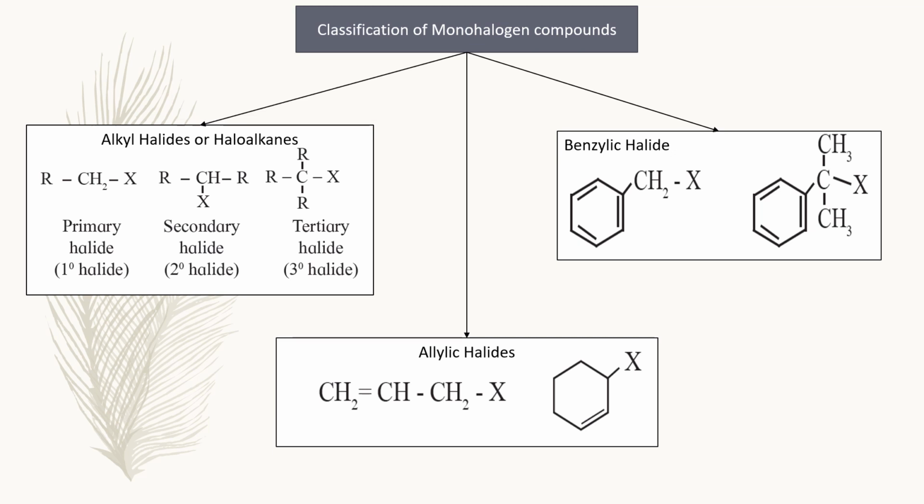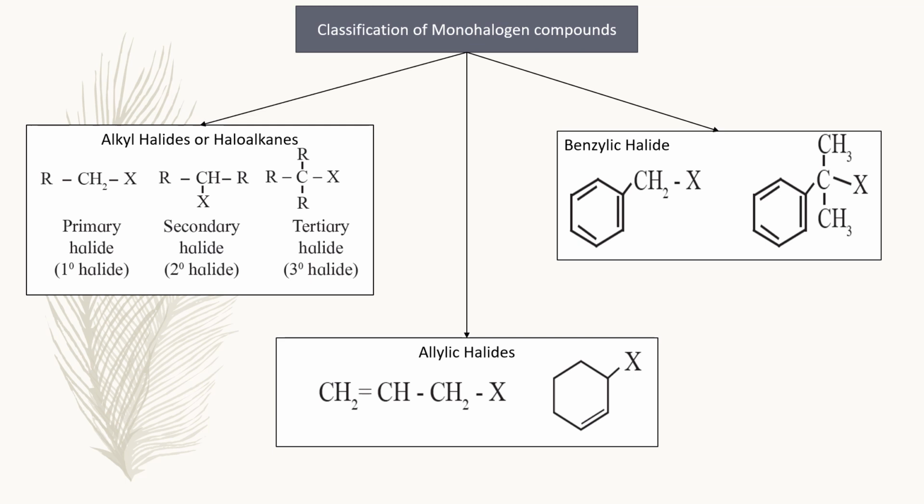Classification of monohalogen compounds. Monohalogen compounds are further classified on the basis of position of halogen atom and the type of hybridization of carbon to which halogen is attached. First one, alkyl halide or haloalkanes. In alkyl halides or haloalkanes, the halogen atom is bonded to sp3 hybridized carbon atom.